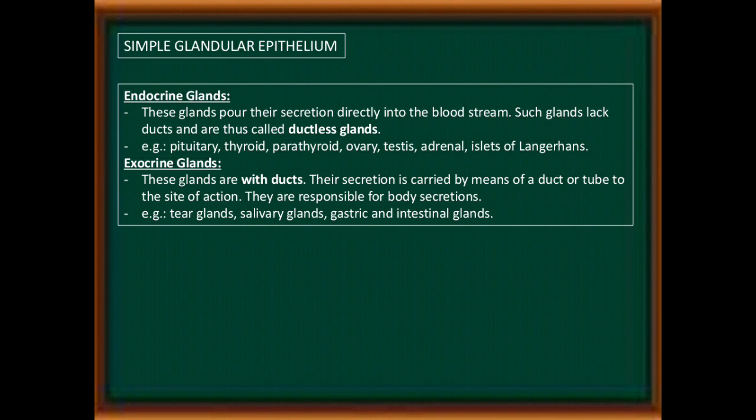Exocrine glands are also known as glands with ducts, and they are responsible for the secretion of various types of enzymes in our body, like tear glands. Tear glands are present in the eyes and secrete tears, salivary glands in the mouth, gastric glands present in our stomach, and intestinal glands present in our intestine.